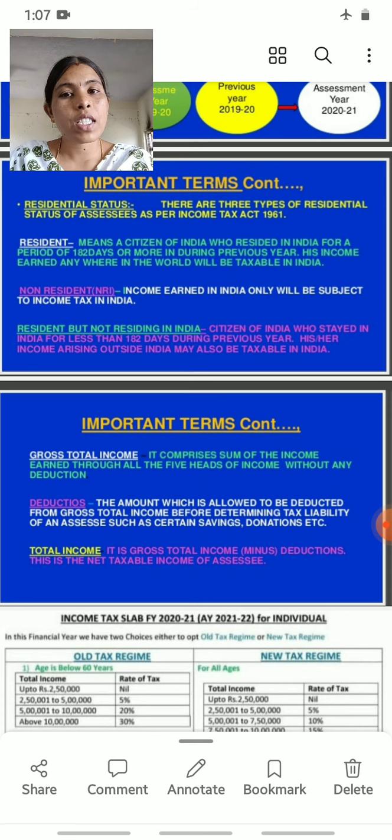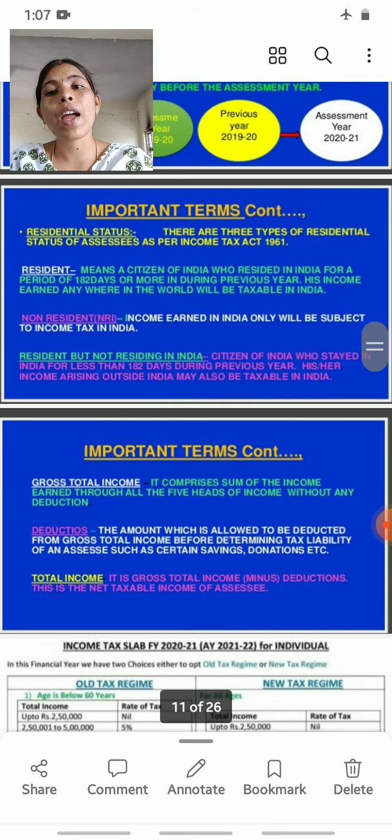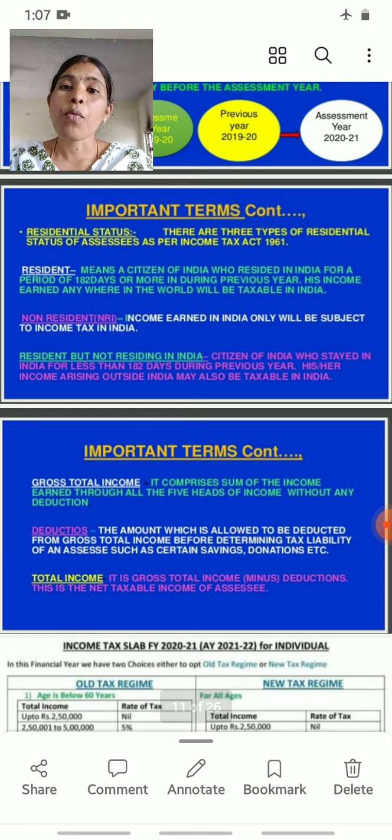For example, in previous year 2019-20, the person has stayed in India for 182 days or more, and his income earned anywhere in the world will be taxable in India.